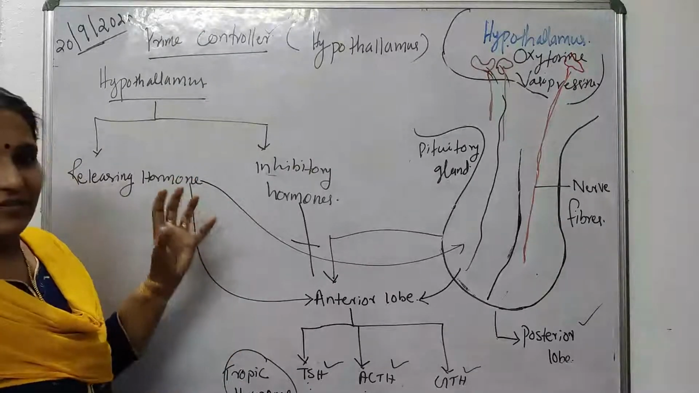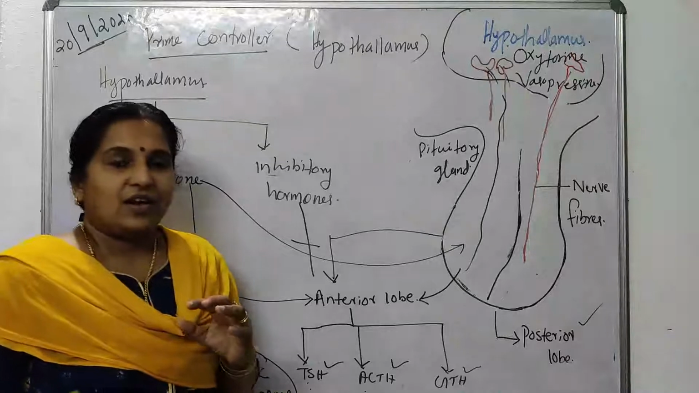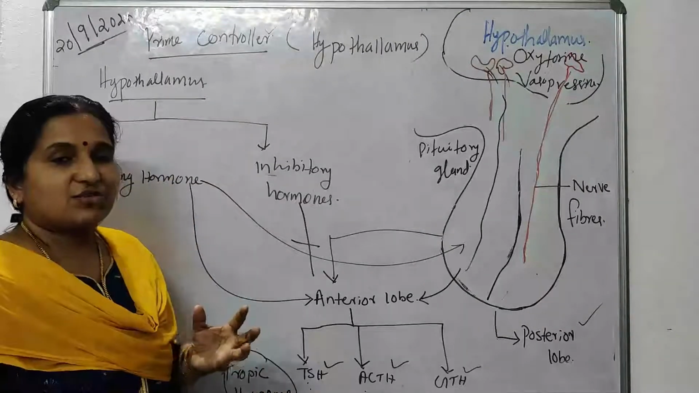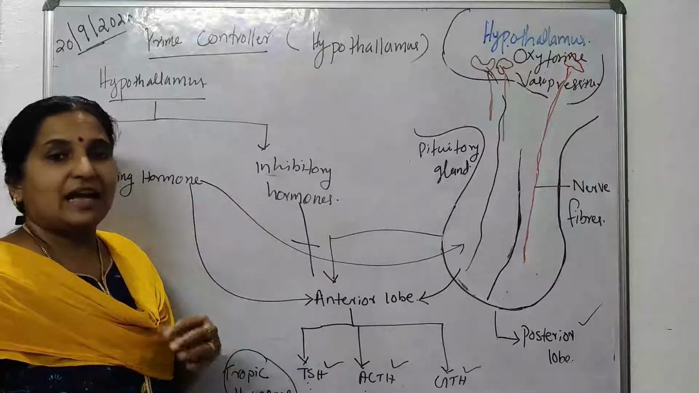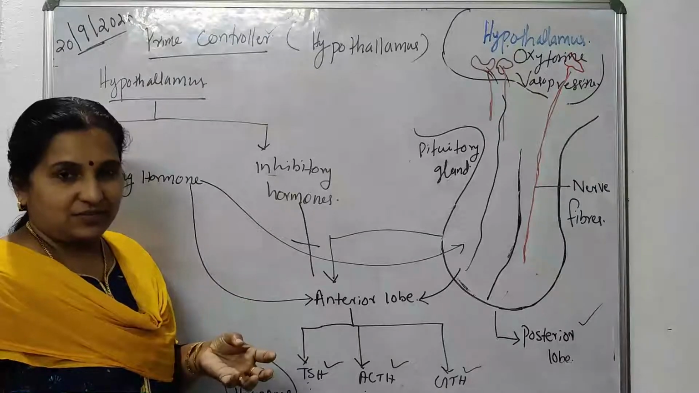So, here we have studied all kinds of endocrine glands which are present in the human body and their roles.